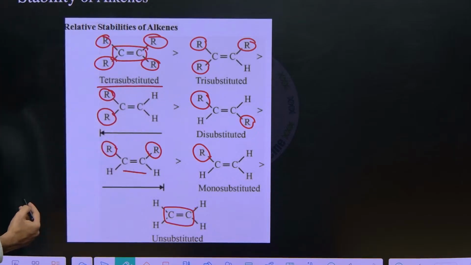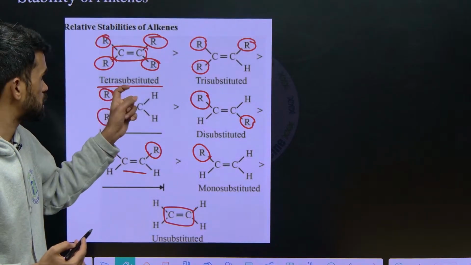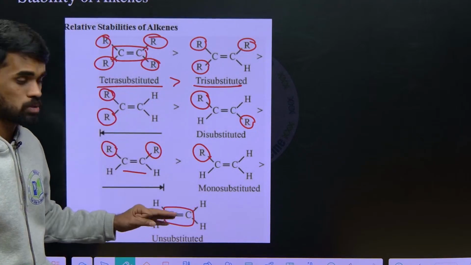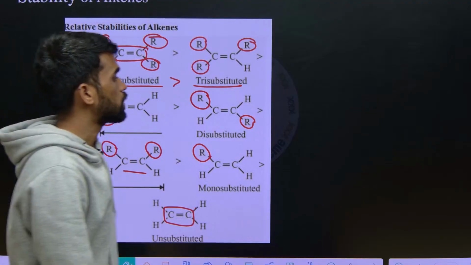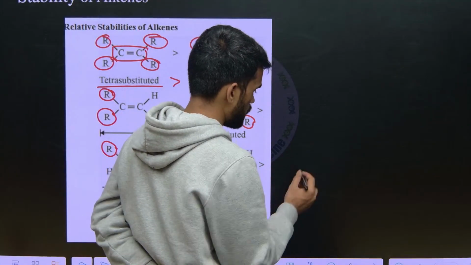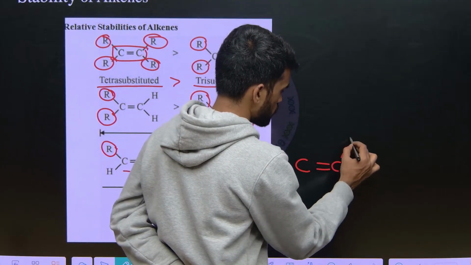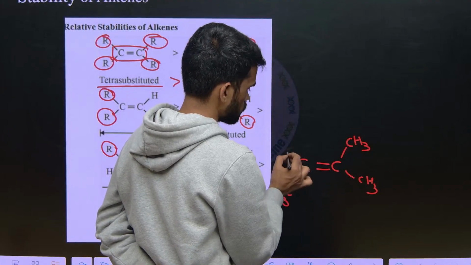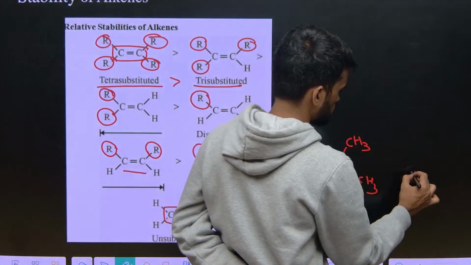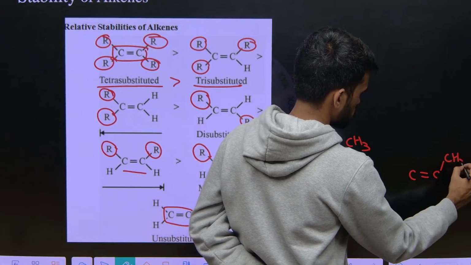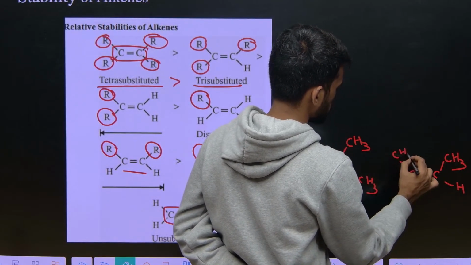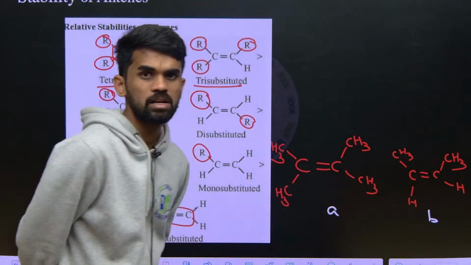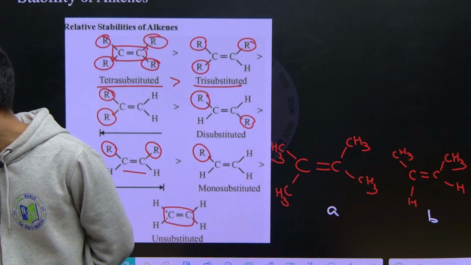So now what will be the scenario here? Tetra substituted is more stable, then tri substituted, then di substituted, then mono substituted, and then unsubstituted. Okay, now they will give this kind of example in this kind of question in the exam. Like this, out of this A and B, which is more stable alkene, they will ask. How can you answer? Tell me. It is easy.